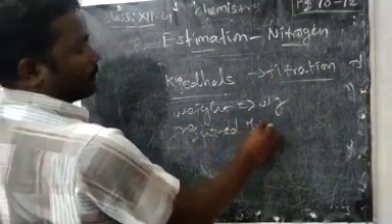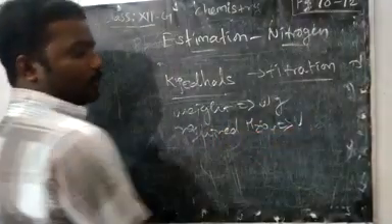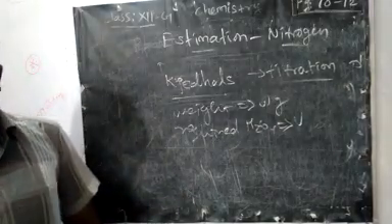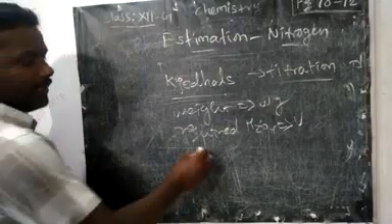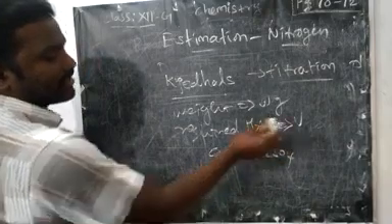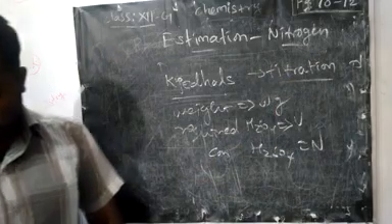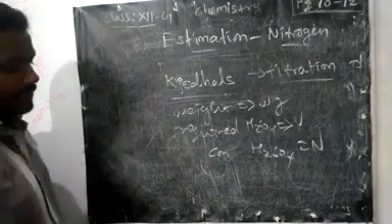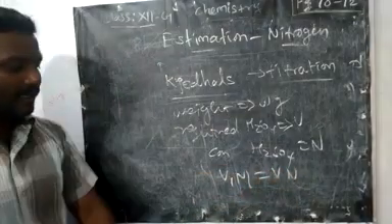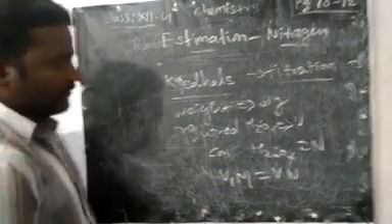Required H2SO4 is equal to V, which corresponds to the ammonia gas volume. The concentration of that H2SO4 we can say in N normality. So we know the formula, what is that? V1N1 is equal to V2N2. V2N2 we already got, V1N1 we have to find. By using that we will get the formula.